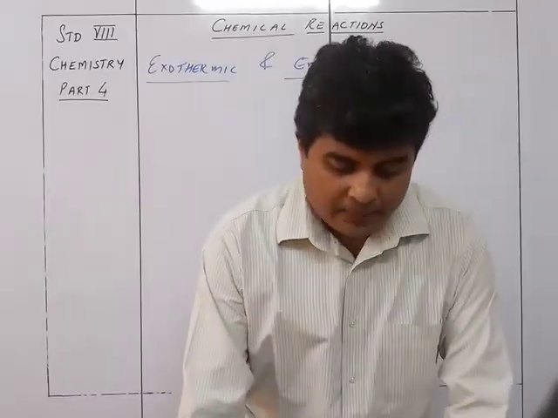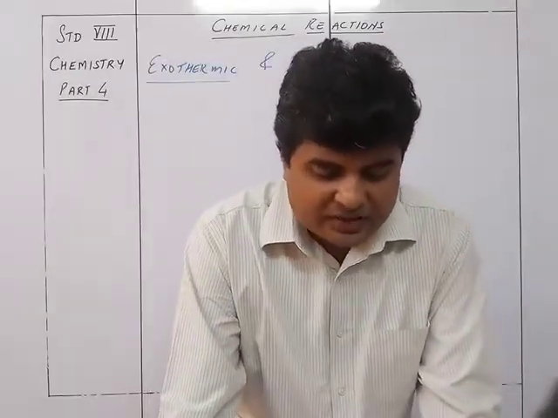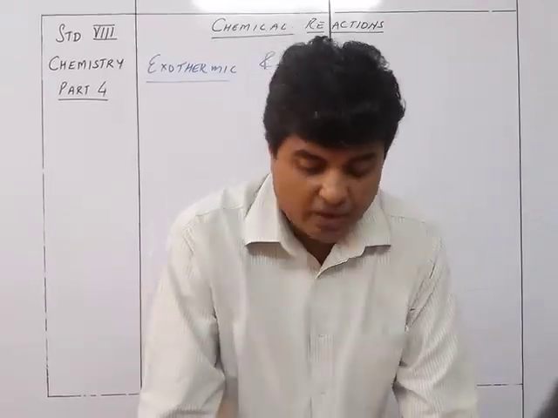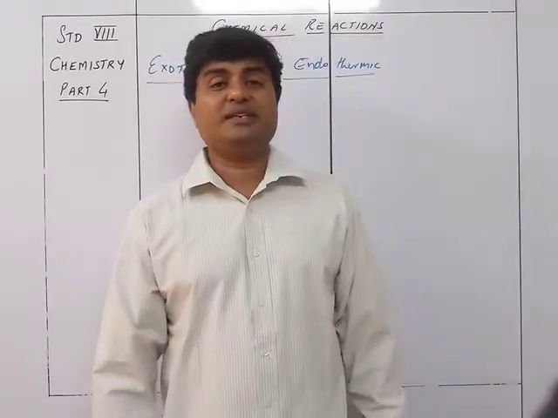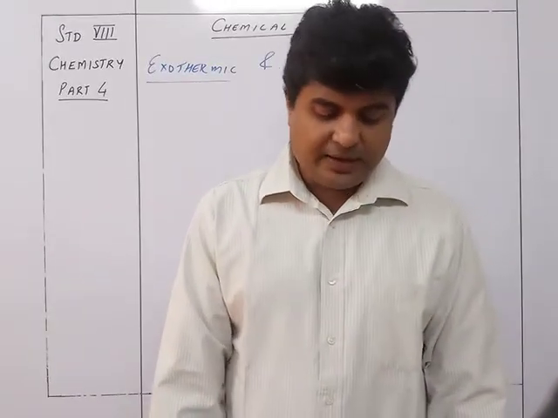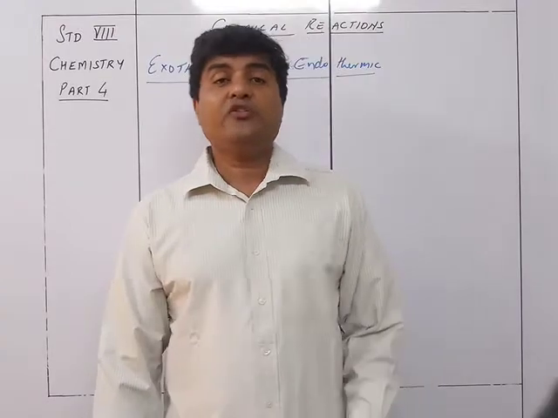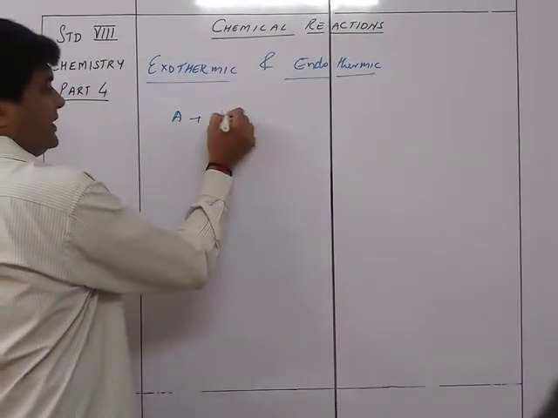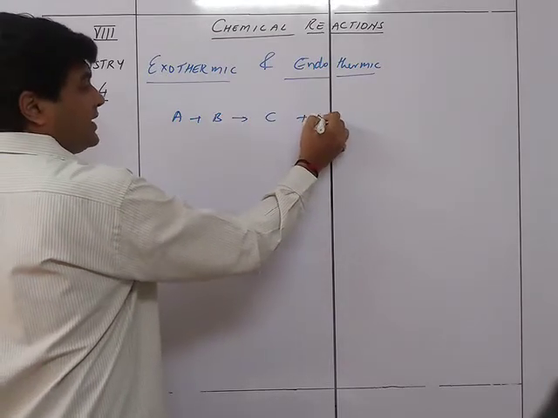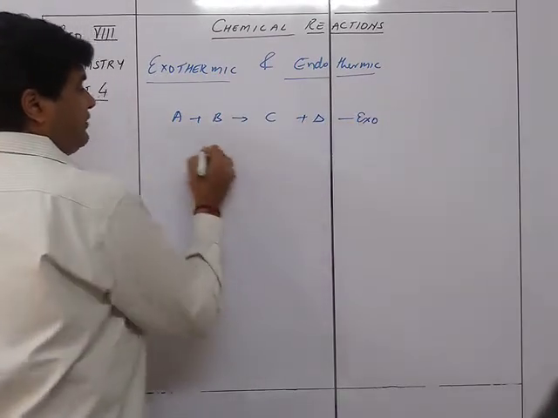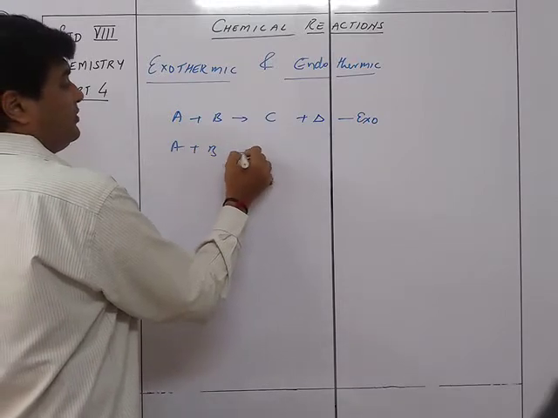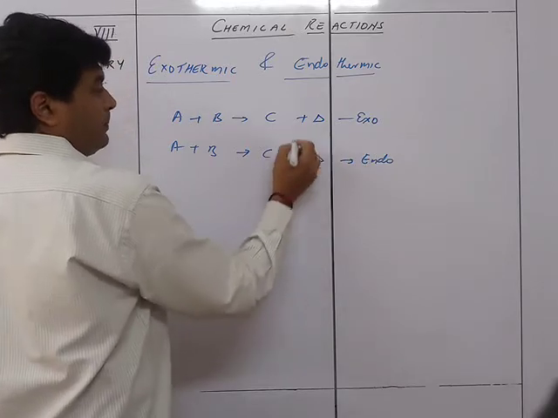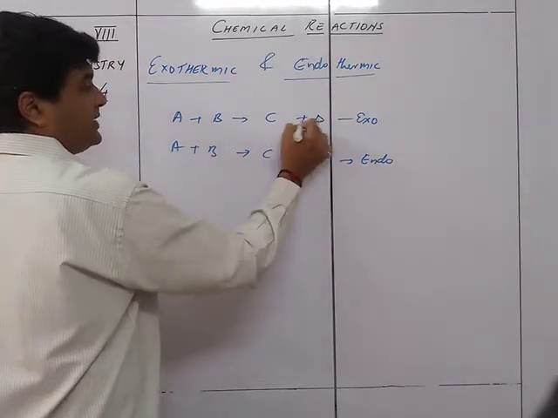So endothermic reactions are chemical reactions which proceed with the absorption of heat. So when the heat energy is absorbed, it is endothermic. When the heat energy is evolved, it is exothermic. Representation इस तरह से होता है that if the reaction is A plus B gives you C, plus triangle, this is exothermic. And if it is A plus B gives you C, minus triangle, it is endothermic. So endothermic will be minus and exothermic is plus the heat.